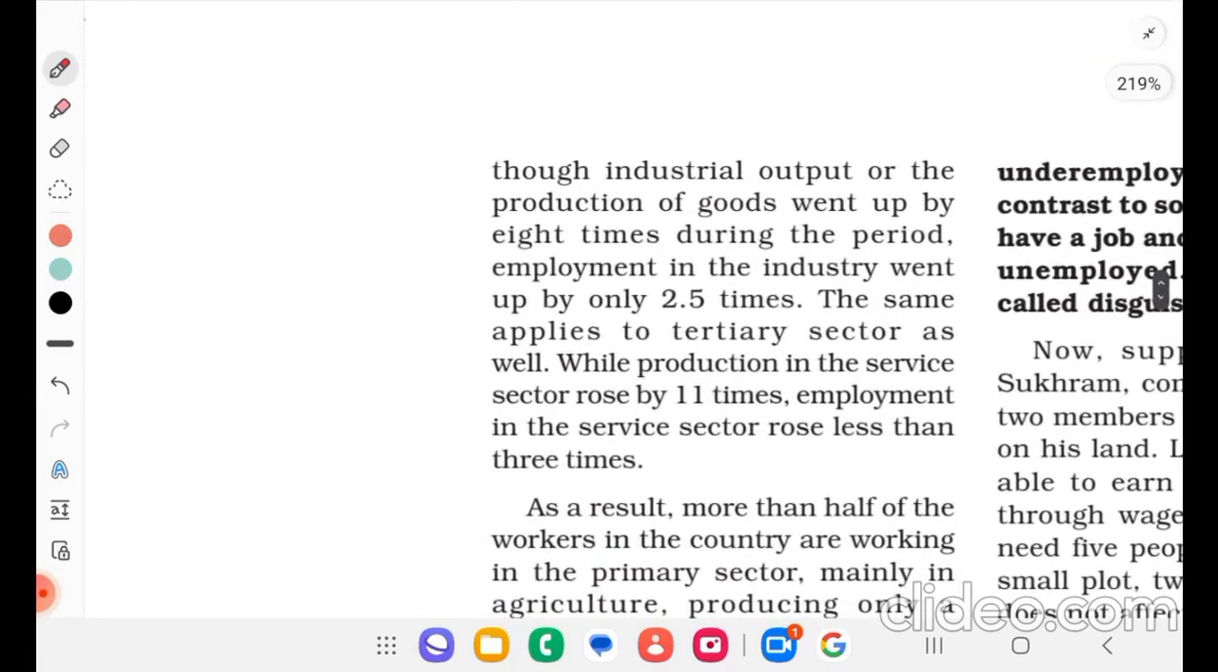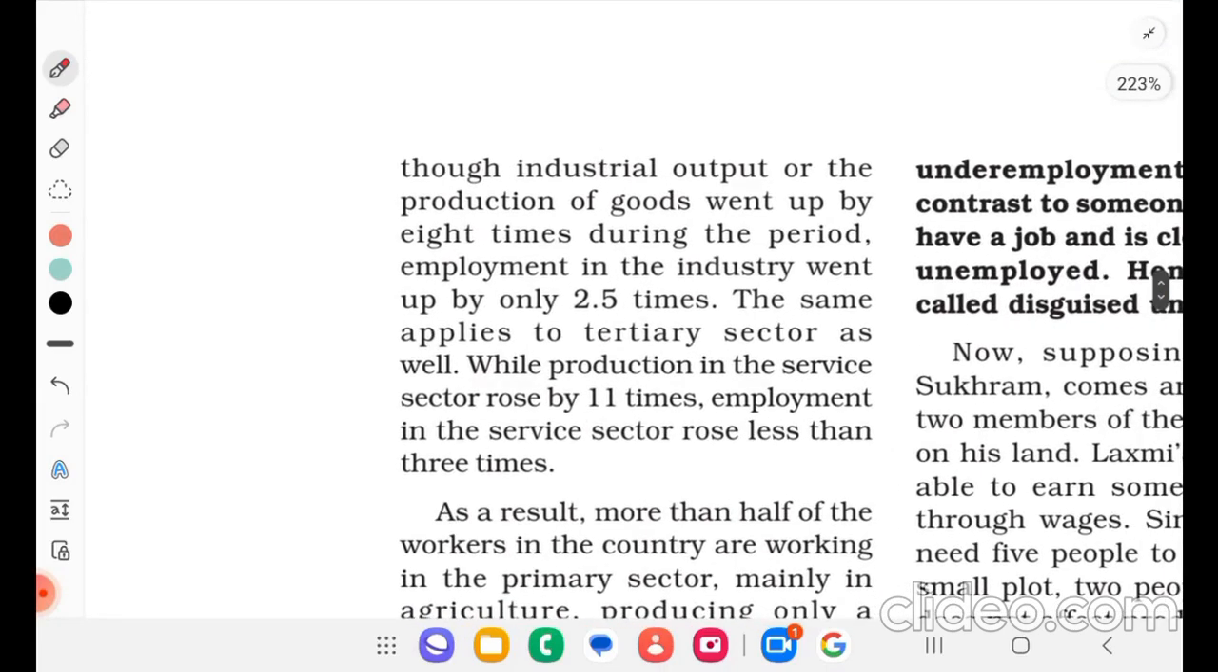Even though industrial output, or the production of goods, went up by 8 times during the period, employment in industry went up only by 2.5 times. So 8 times, but employment growth is only 2.5 times. The same applies to the tertiary sector as well.